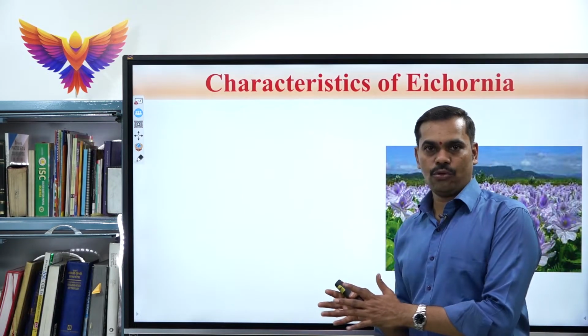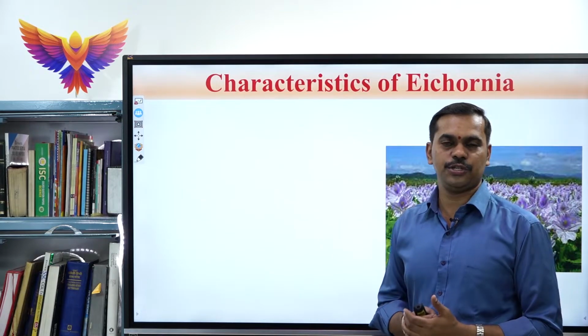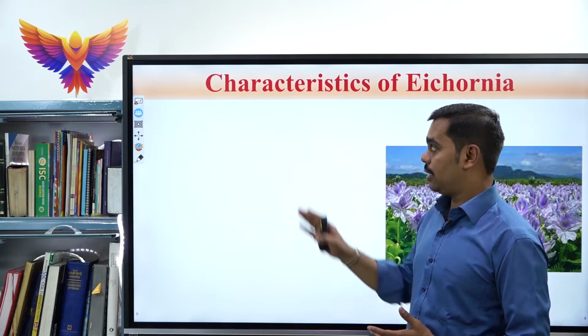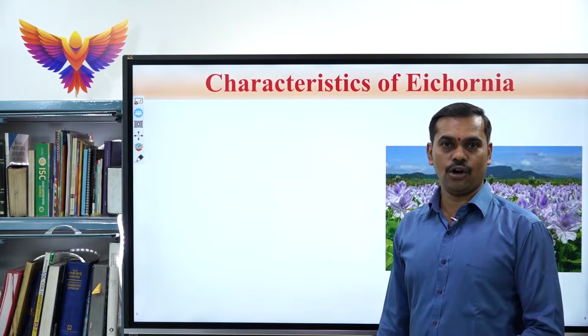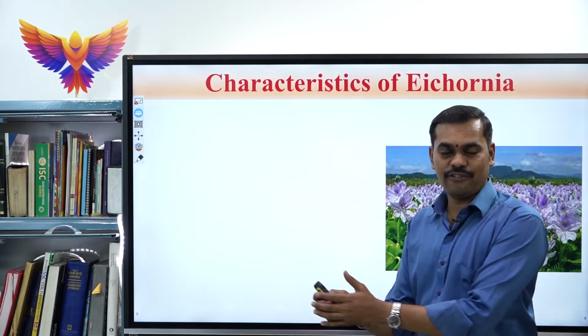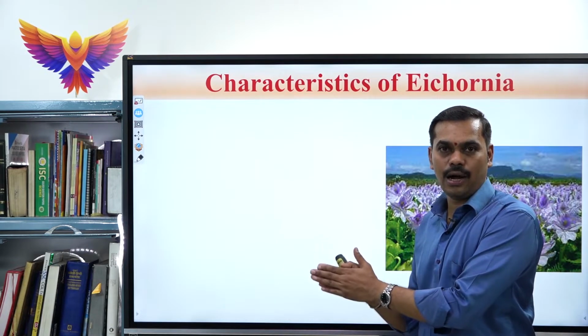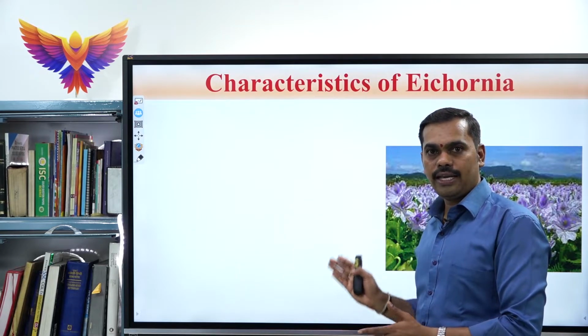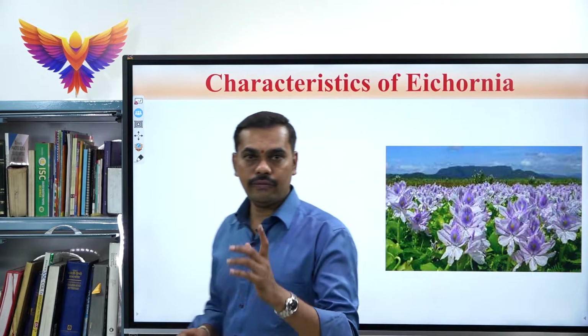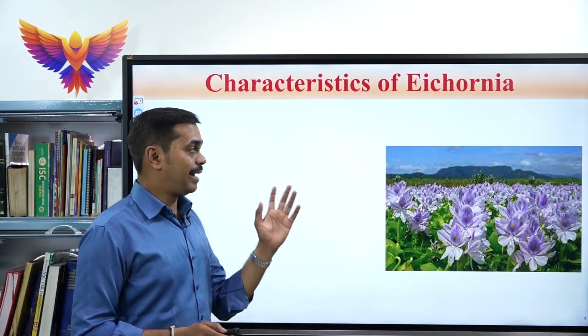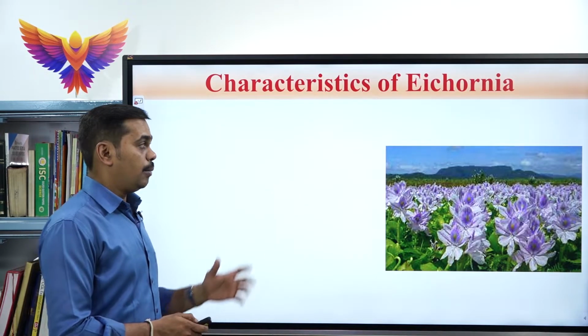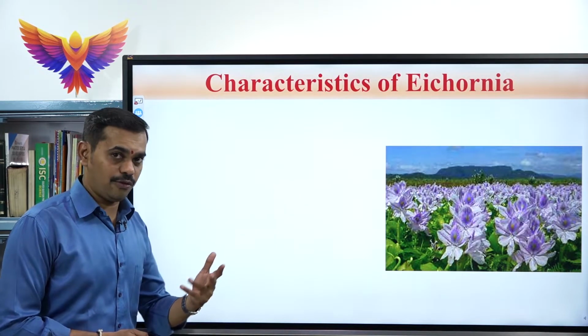Already I have told, before we learn artificial vegetative propagation, we must learn the characteristic features of Eichhornia, because in the previous slide, while learning about the offset, Eichhornia or water hyacinth, we said we will be learning the important characteristic features of Eichhornia. Perhaps it might be asked for theory for 2 marks.